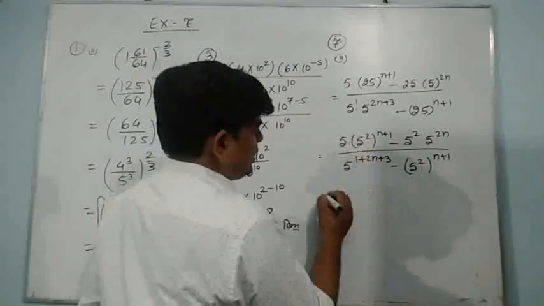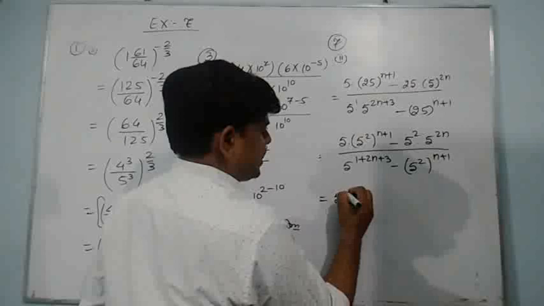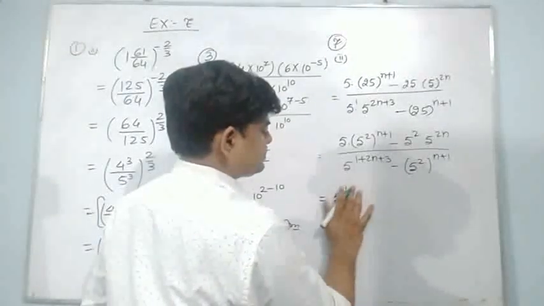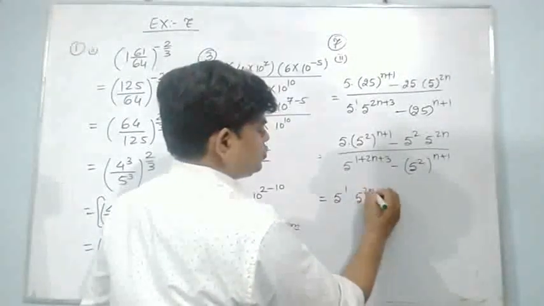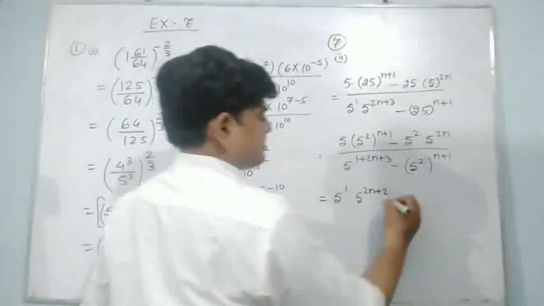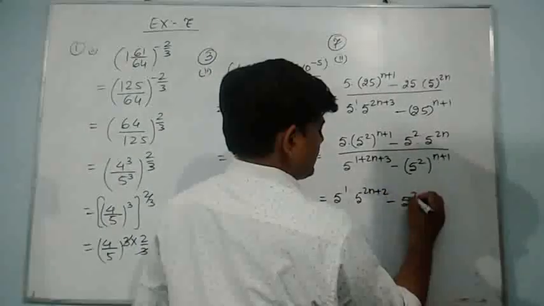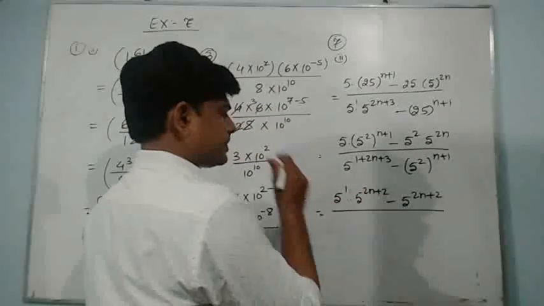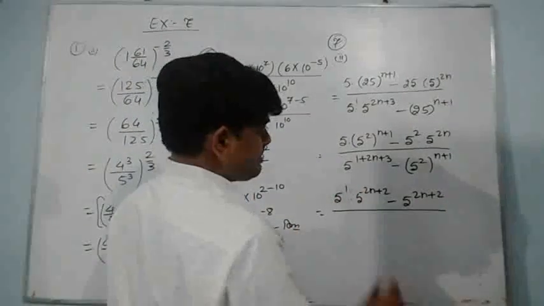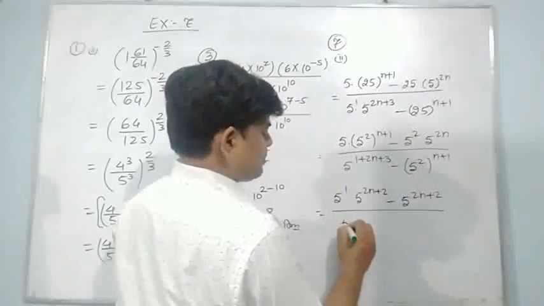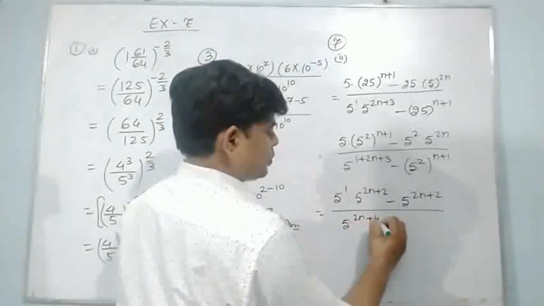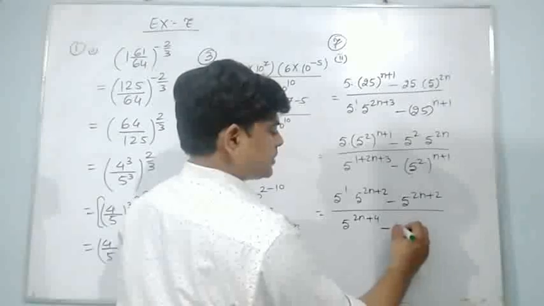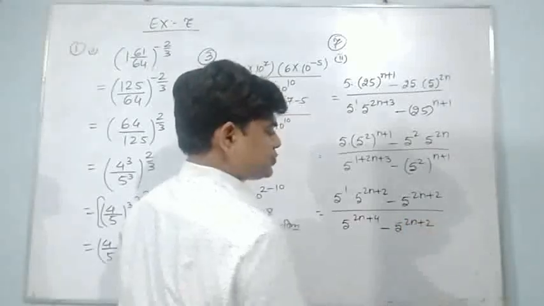So it can be written as 5 to the power 1 plus 2n plus 2, minus 5 to the power 2n plus 2, whole upon 5 to the power 2n plus 4 minus 5 to the power 2n plus 2.